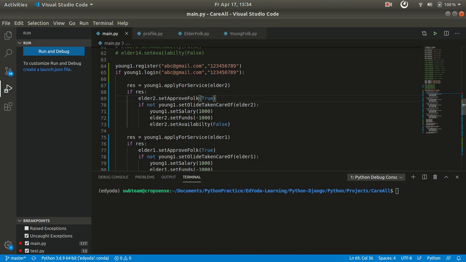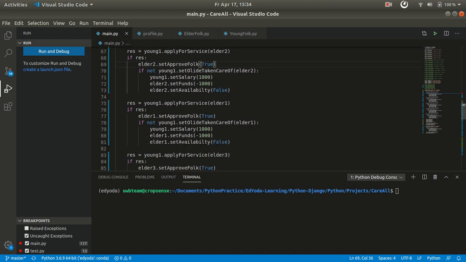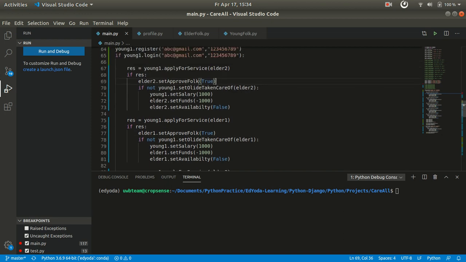Once he has been assigned, we set that particular elder's availability to false, which means that he is no longer seeking any service. In the same way, we do it for the available elders. In this case, it is 5 elders.